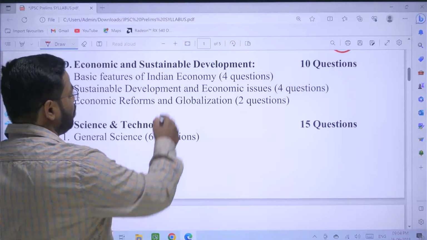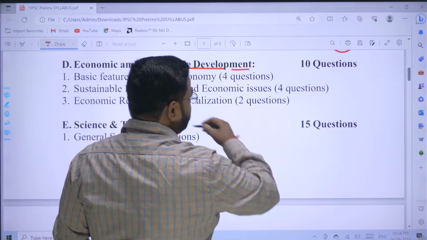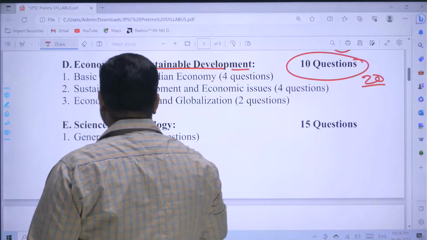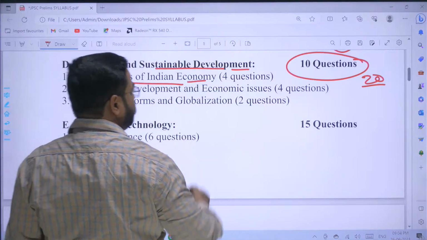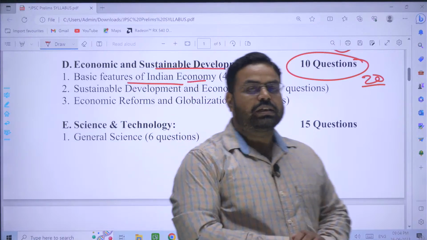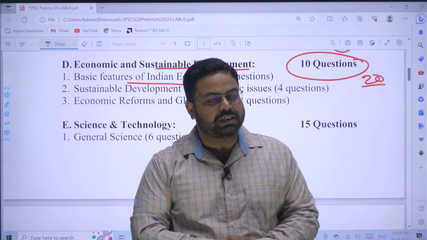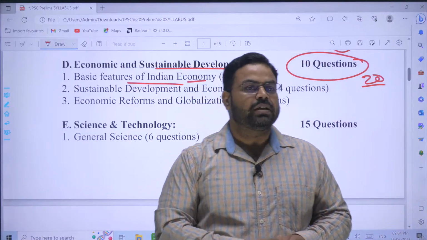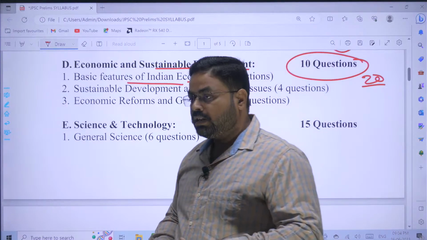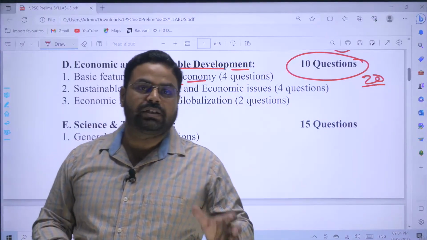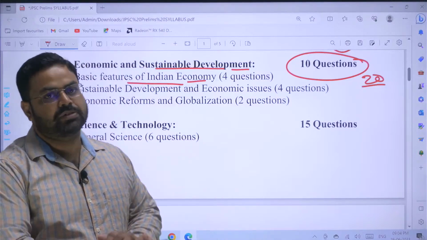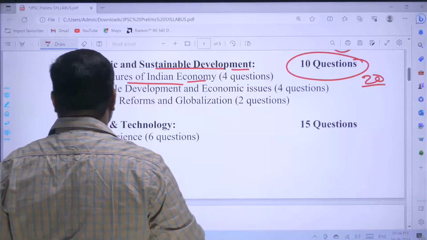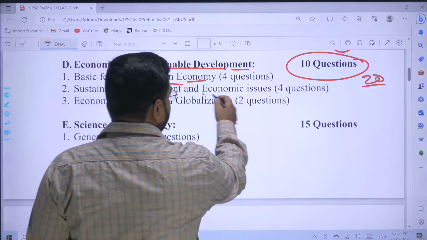Next is economic and sustainable development. Again, it is 10 questions, that is 20 marks. Here the basic features of the Indian economy, what kind of economy it is and how it develops, five-year plans and other things. How did we come to this stage where we are nowadays the fifth largest economy of the world, from the date of independence, 15th August 1947? The whole history of economic development will also be the subject matter of questions. Next is sustainable development and economic issues.